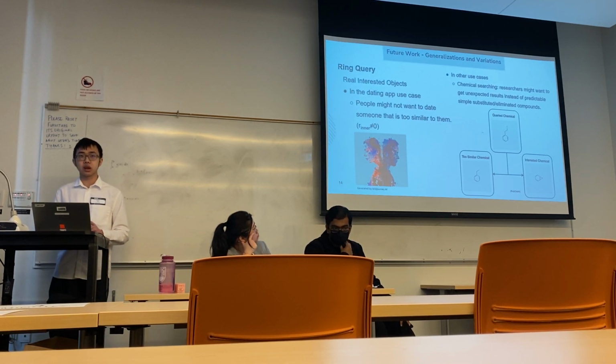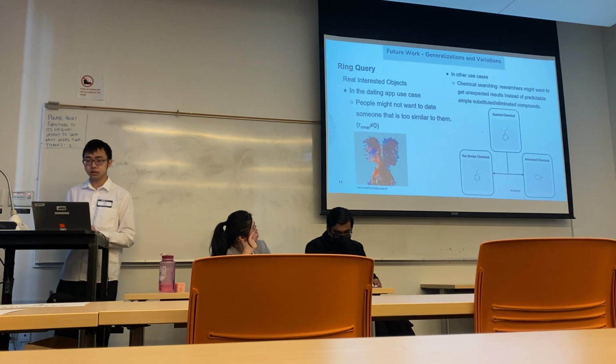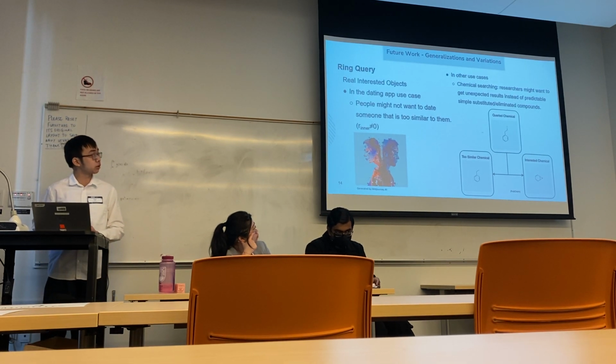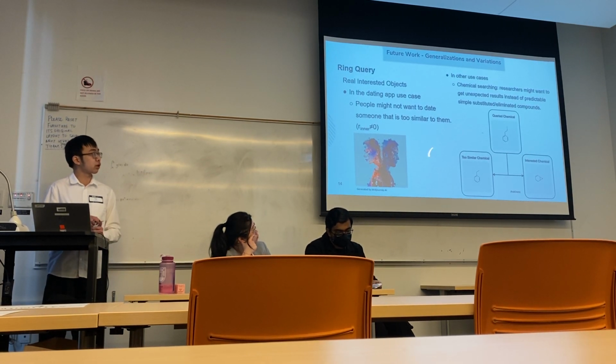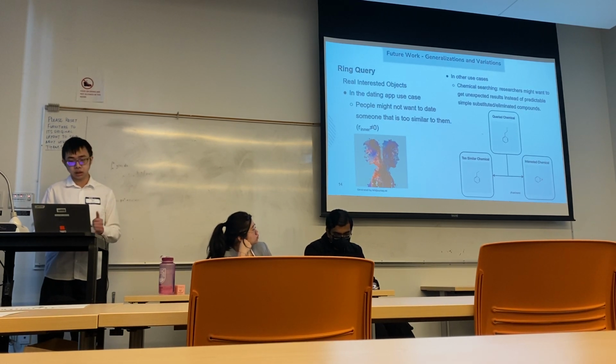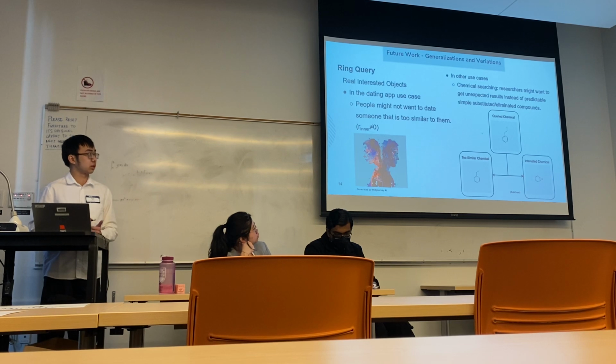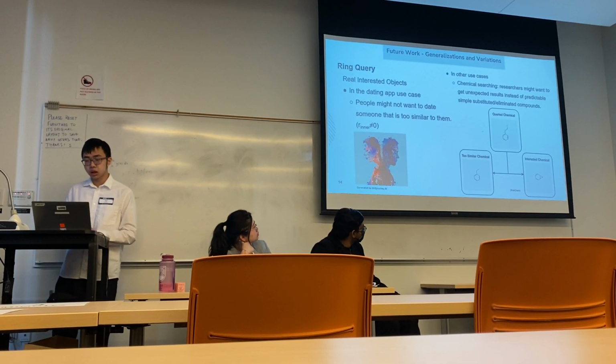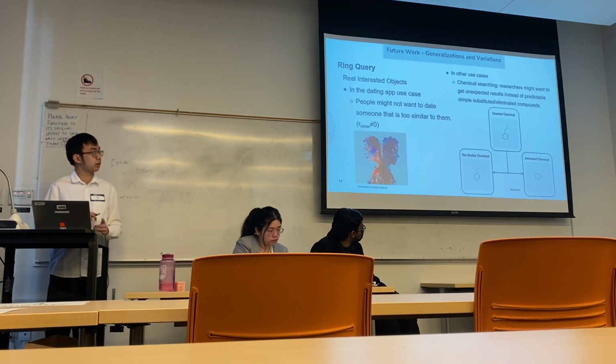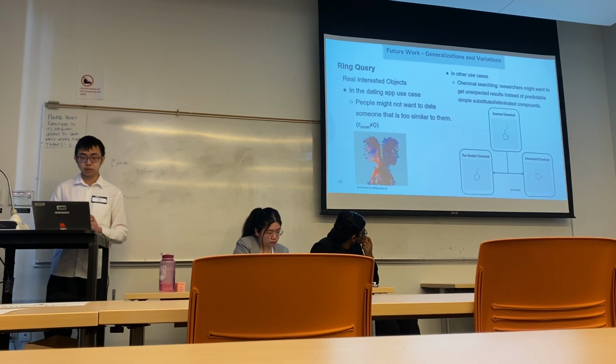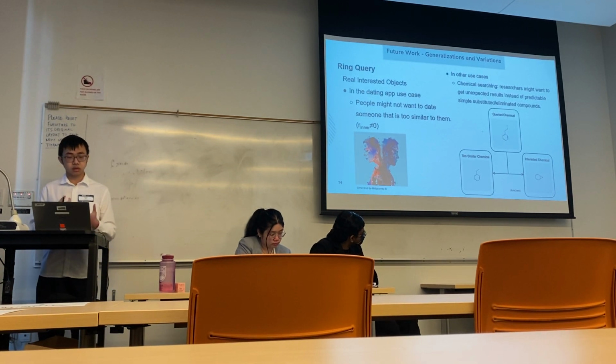We also plan to expand our algorithm to other use cases such as chemical matching. In chemical matching, for example, we are querying all the chemicals that are similar to this one. We might not be interested in this one because these 2 are really similar; you just remove a chlorine from that. However, this one here might be the object that the researchers are interested in because it's similar, but it's not applicable.